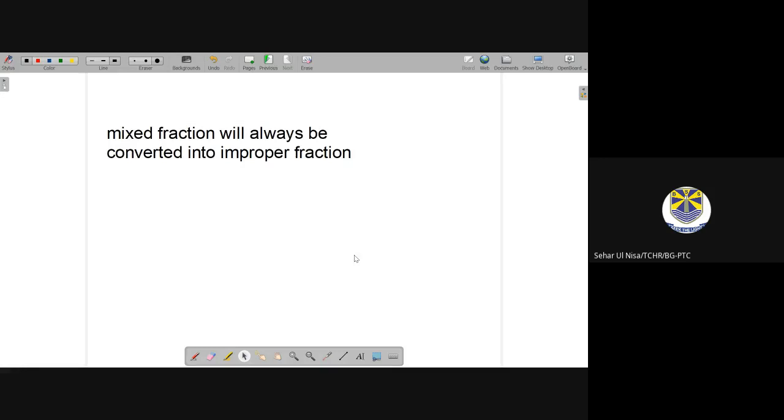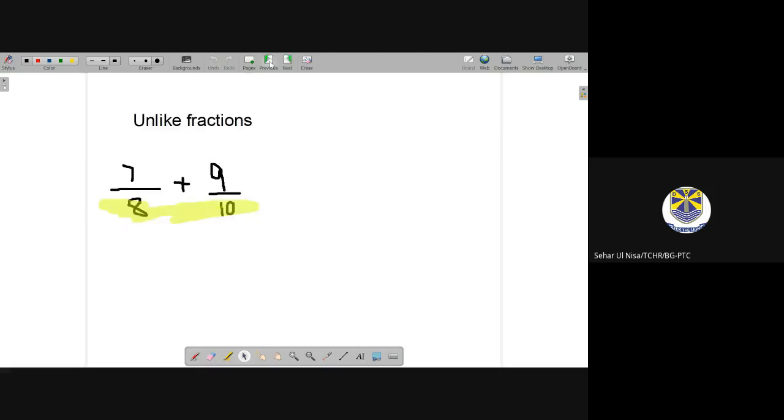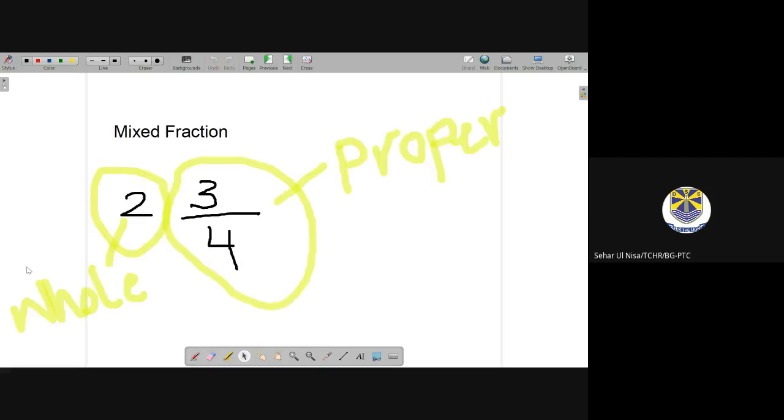Okay, you will notice that there is a trick: in every mixed fraction, when you convert it, it will become an improper fraction. We can take one example, going back to the mixed fraction, this one: 4 twos are 8, plus 3, it will give you 11 by 4.